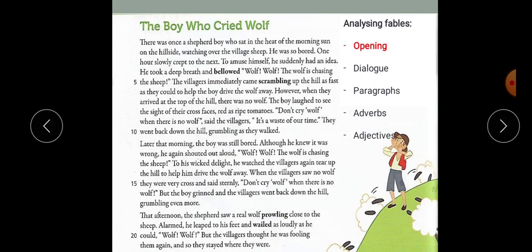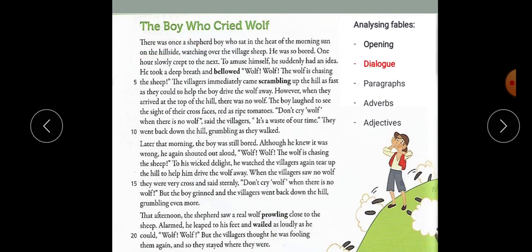Now, the opening of the fable. Here the writer starts with, "There was once." And then he introduces one of the characters, which is a shepherd boy. And then he also includes the setting of the story, which is on the hillside. Make sure that at the beginning of your story, you have to introduce your character or one of the characters and the setting.